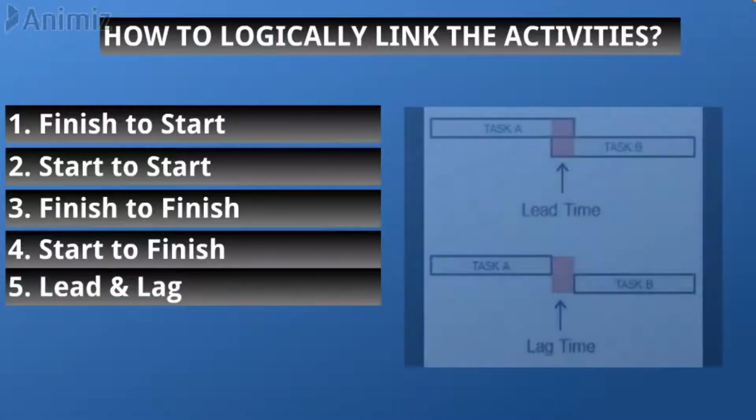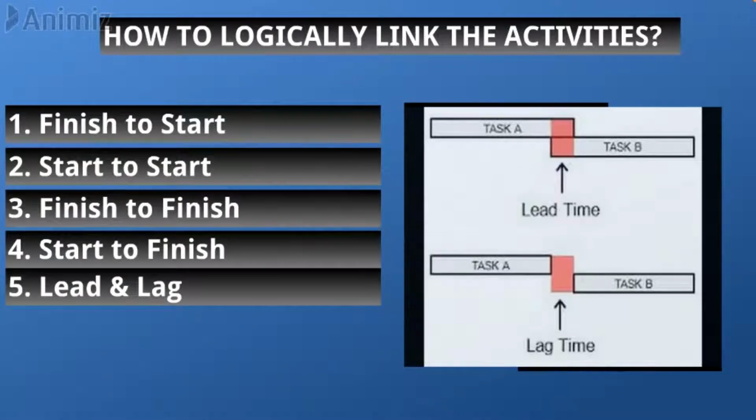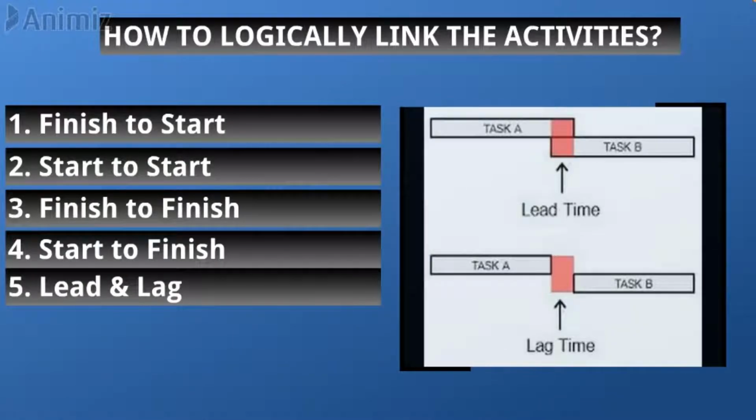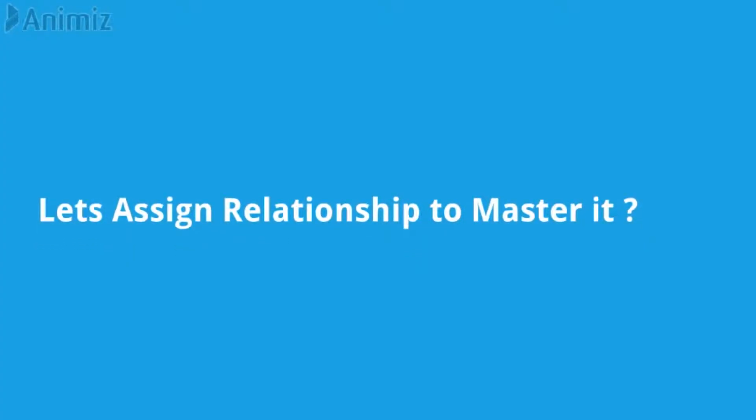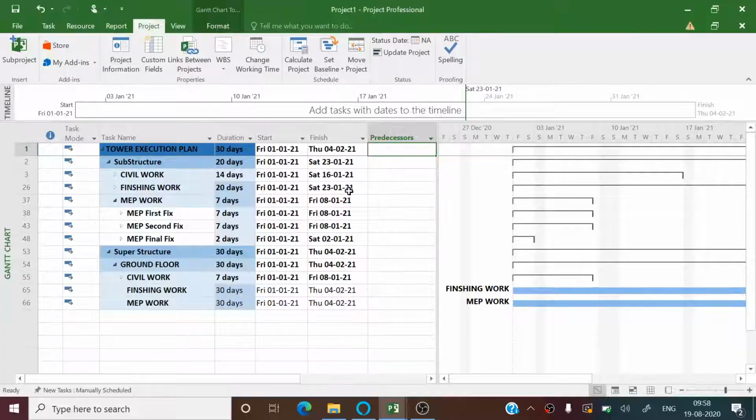Alone, relationship does not provide the logical linkage. We have to use the lead or lag to accelerate or to delay the successor. Only after having a crystal clear concept of relationship, lead and lag, a scheduler can proceed to logically link the activities. Let's assign relationships to our project to master this concept.